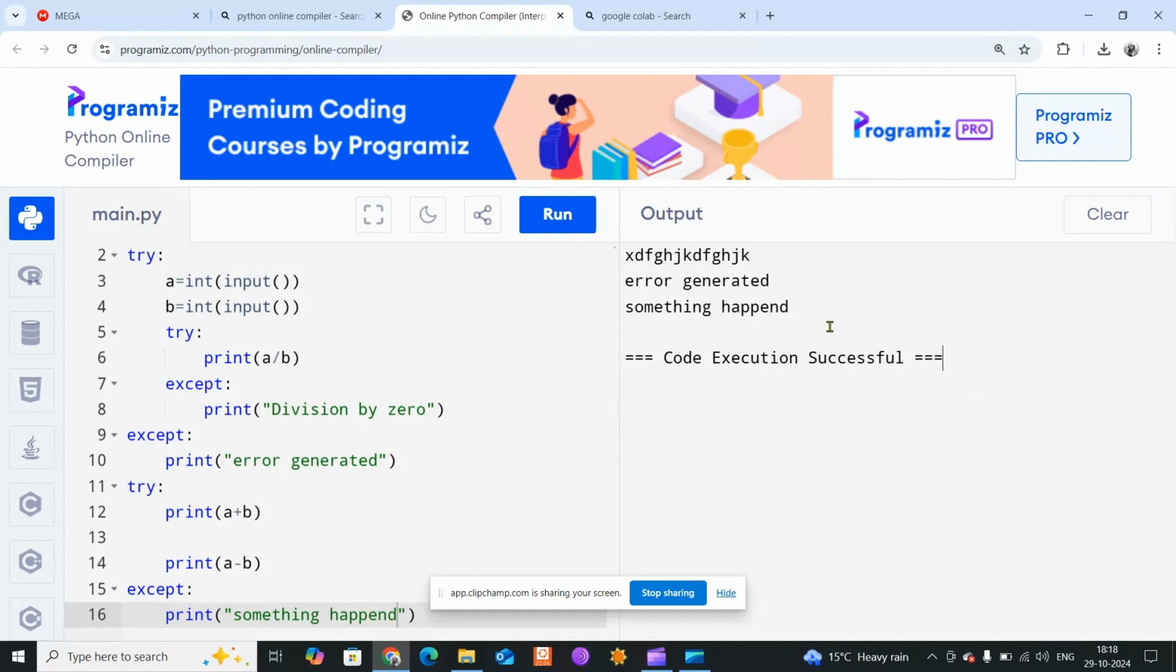Error generated, something happened, so these things are handled here at that time. Getting this point? Now if you want to see what kind of error is being generated, what you can say, simply here, accept